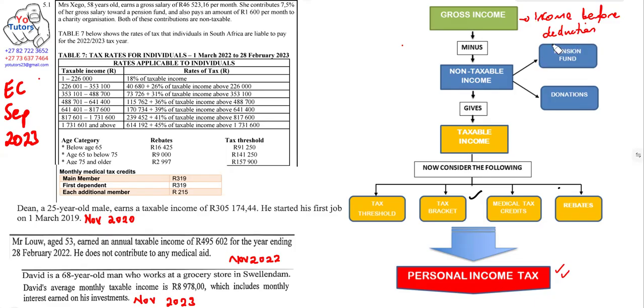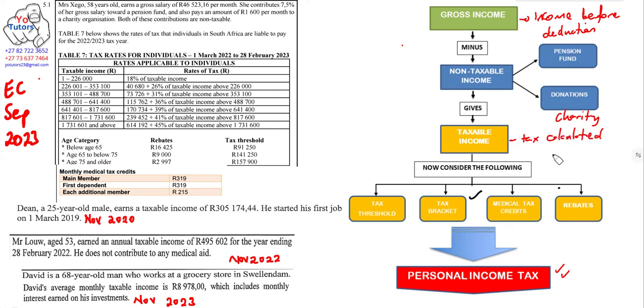Now, from the income before deductions, for us to get the taxable income, we need to get rid of the pension fund and any donations, which in this case can be charity. So when we subtract the pension fund and donations from your gross income, we are left with taxable income. This is where your tax is calculated from.